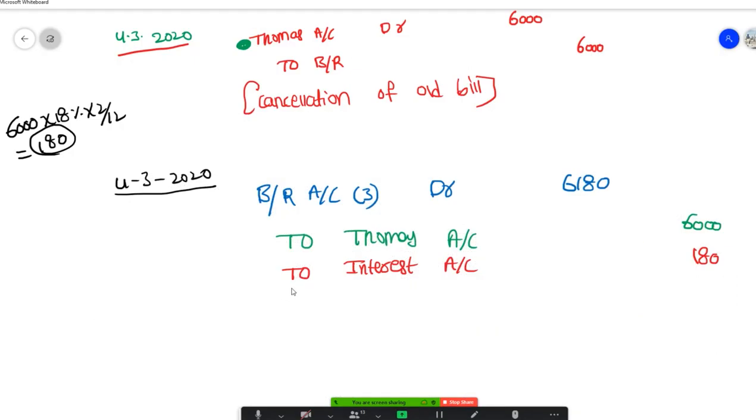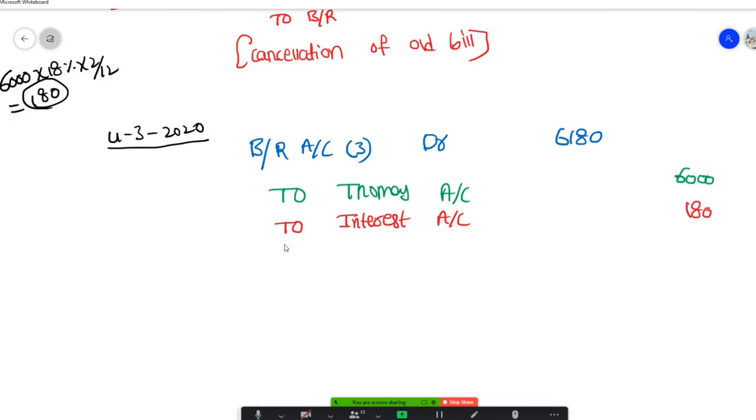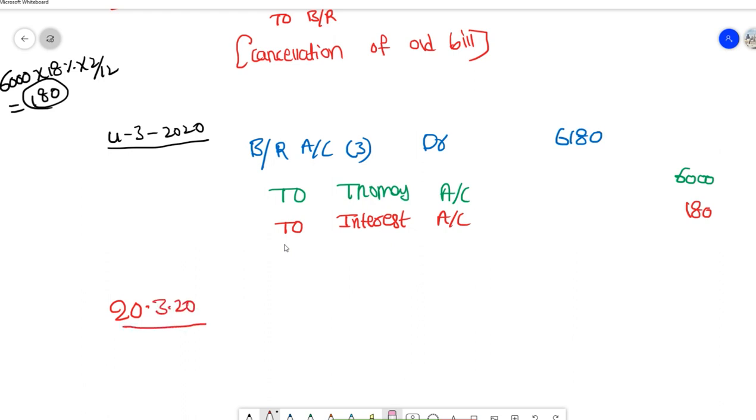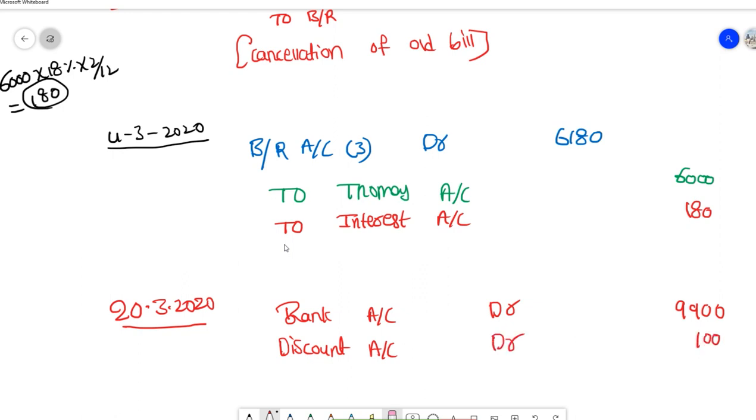So on 2/3/2020, bank account debit 9,900, discount allowed, right, for us. So it is an expense, which shows a debit balance. So discount account debit 100.